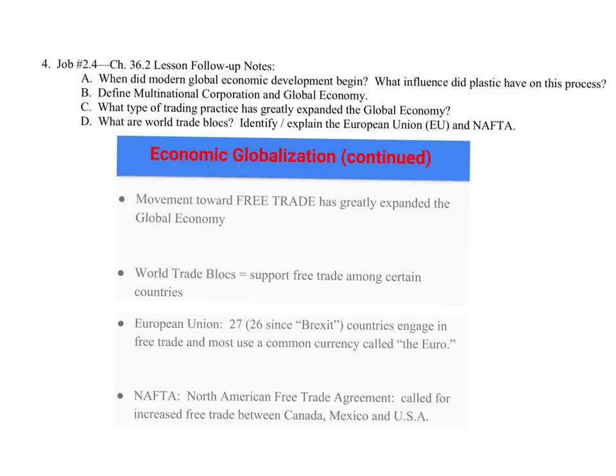Europe has basically come together economically, and they've broken down barriers of free trade and import bans and those types of things. We are seeing a little bit of a movement of change with the United Kingdom or Great Britain leaving or exiting the European Union recently, but this is done more to promote globalization. And then in our own neck of the woods, NAFTA, a free trade agreement between the United States, Canada, and Mexico, has also greatly contributed to free trade and the expansion of globalization in our lifetimes.